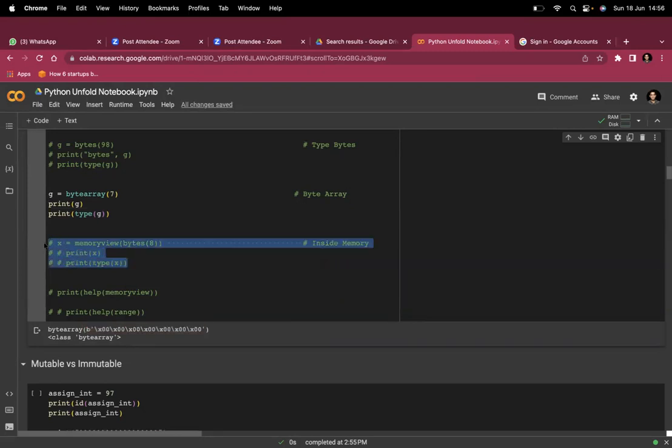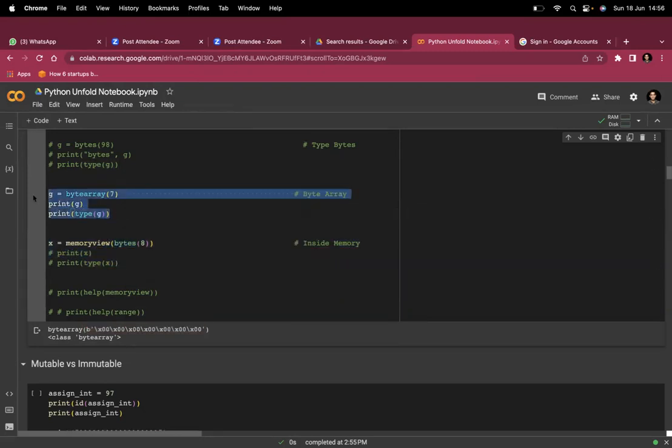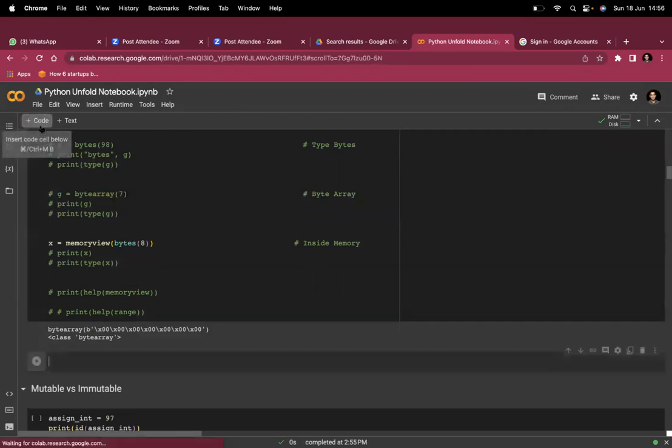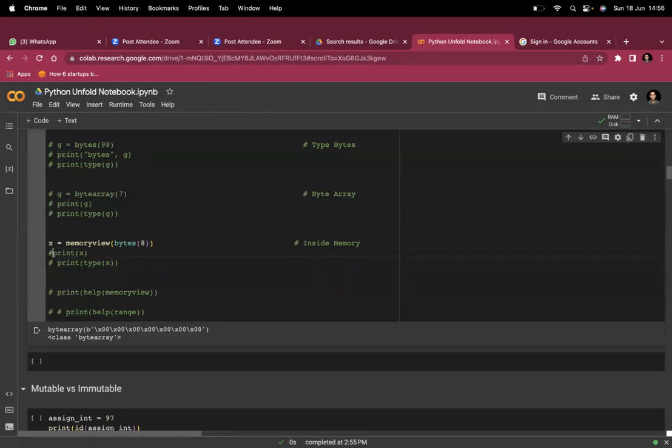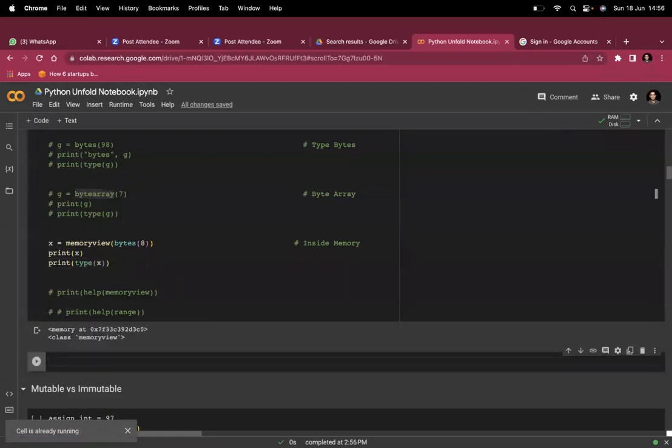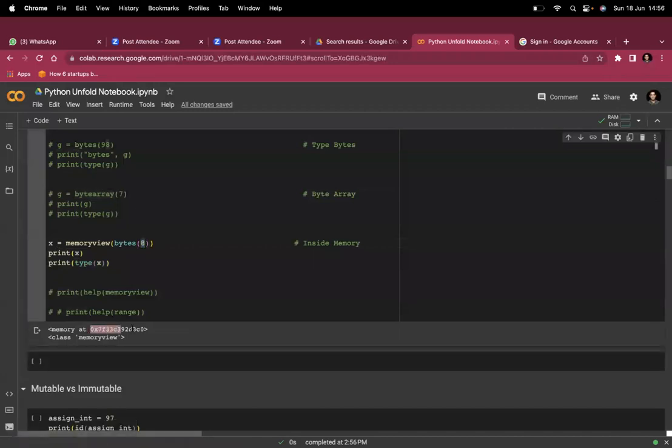In the same way with the memory view, if you will see, we have a memory of this variable, this number 8 in code. This number 8 is at this memory location, and the data type is memoryview for this variable x.